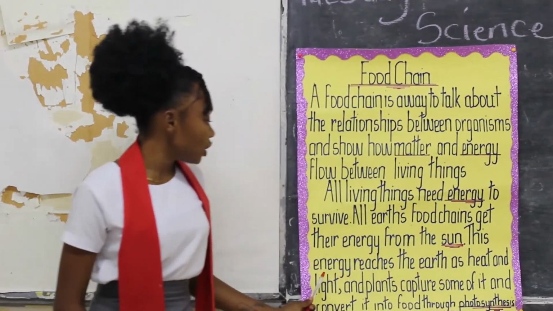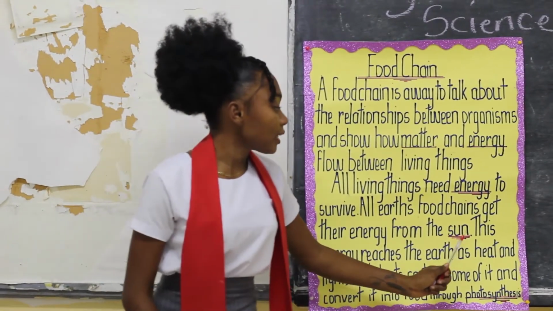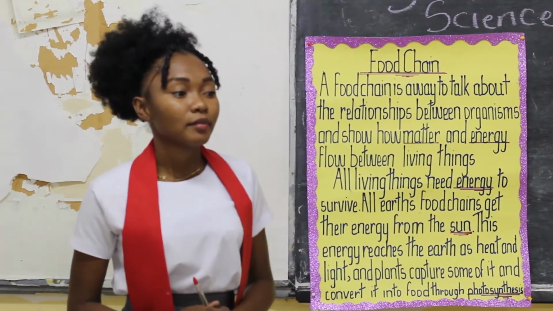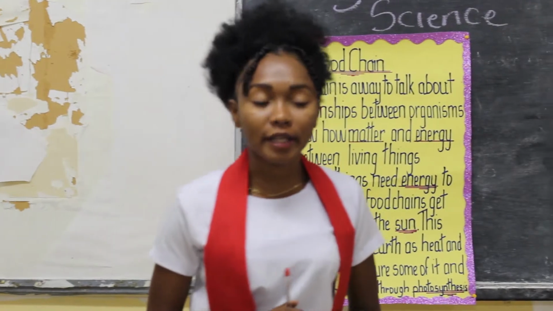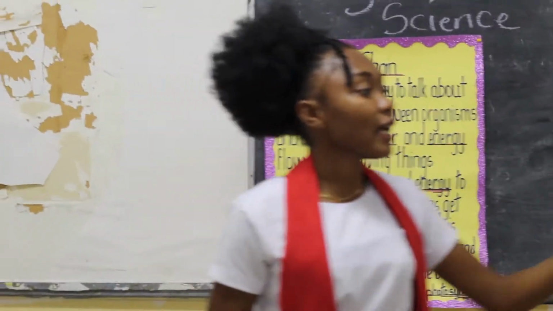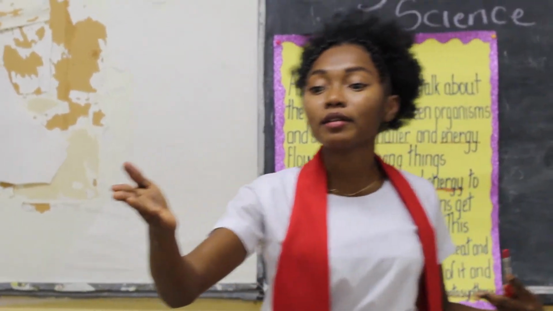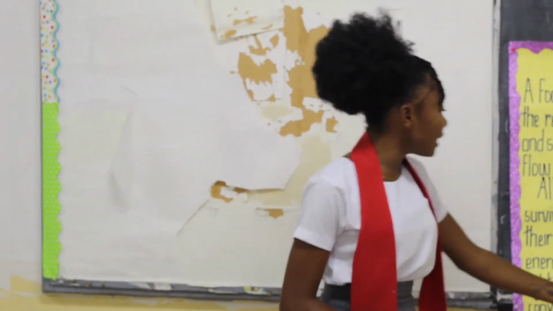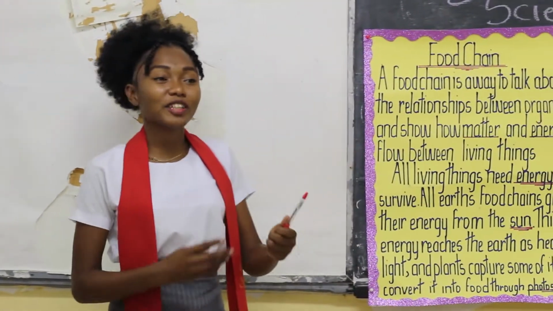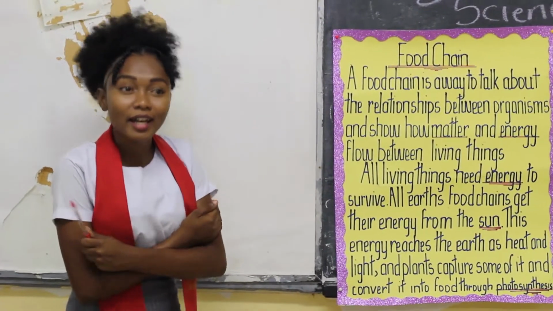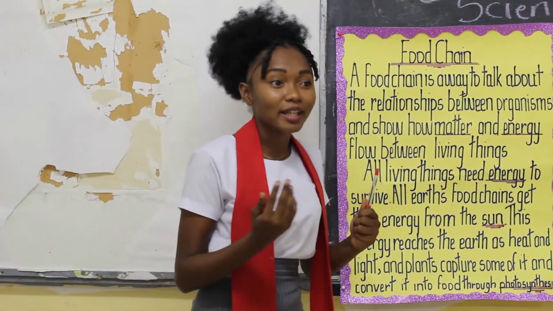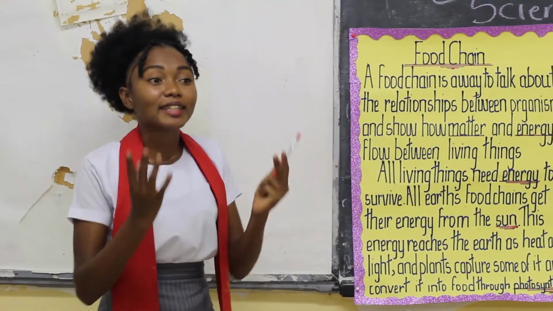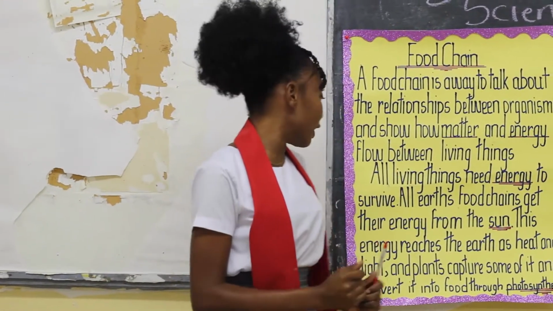This energy reaches the Earth as what? Yes, Mark. Yes, it reaches the Earth as heat, Abigail, and light. Very good, children. Have you gone out in the sun and felt it getting hot, or the sunlight too bright? So that is light and heat energy.